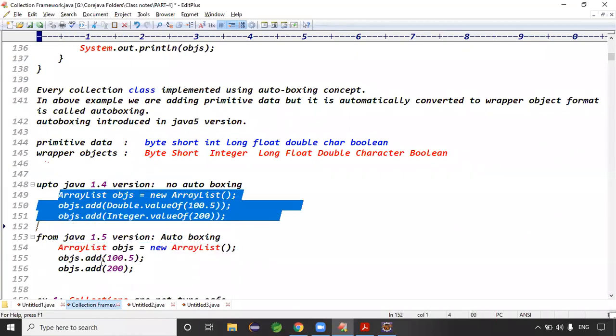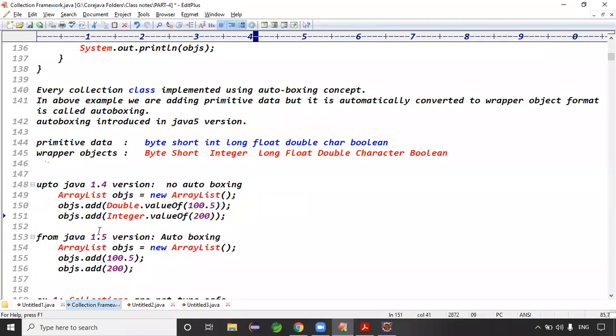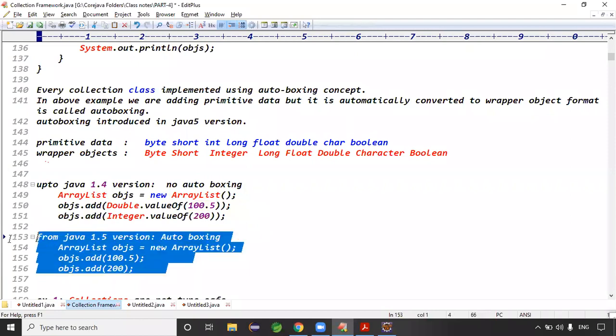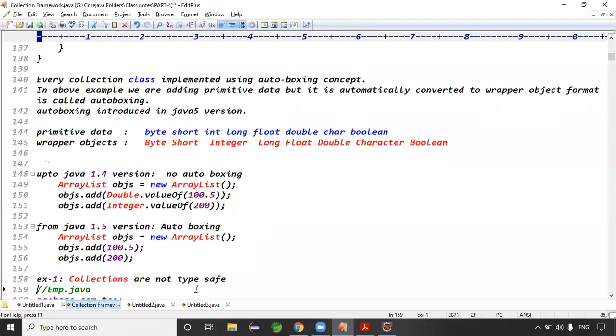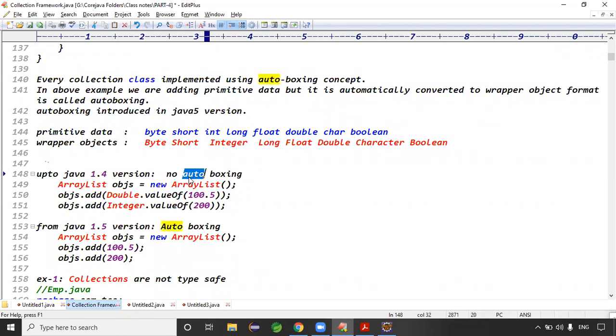The statements are clear. Up to version 1.4, how we are adding, and in version 1.5. What is the use of the valueOf operator? Are you clear, right? Good. Guys, I'm clearly saying that in version 1.4 there is no auto boxing. If you want to add 100.5, we need to create the object like this.